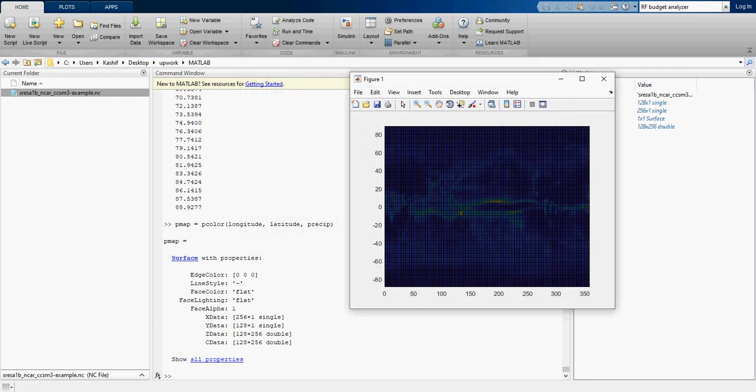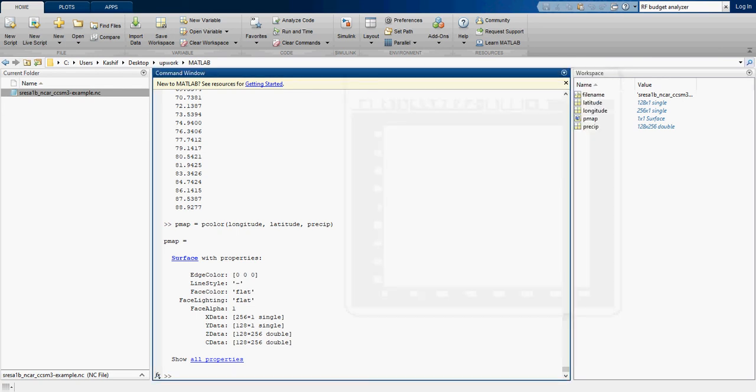But there are a lot of grid lines on it. So how are we going to remove these grid lines?